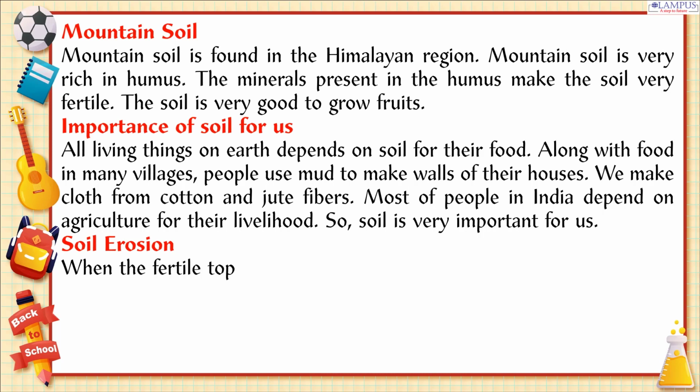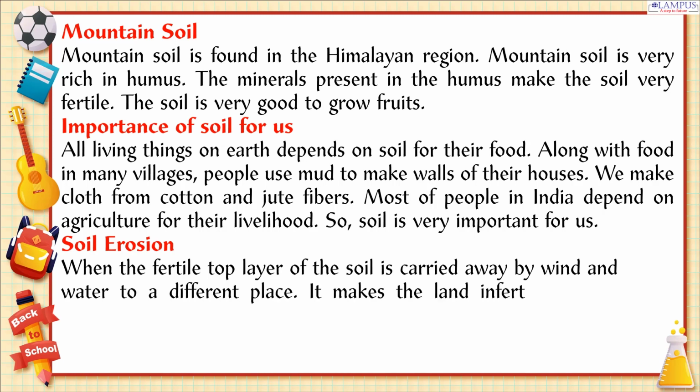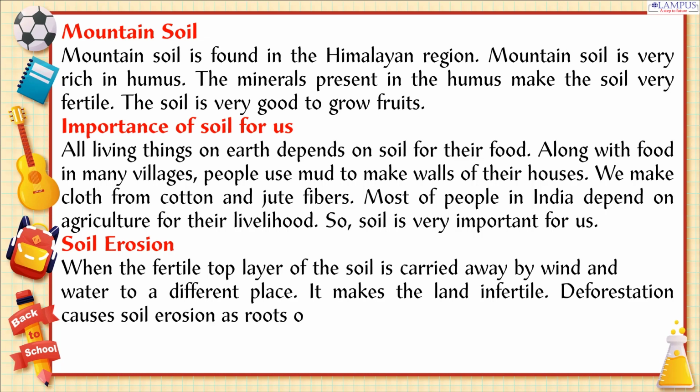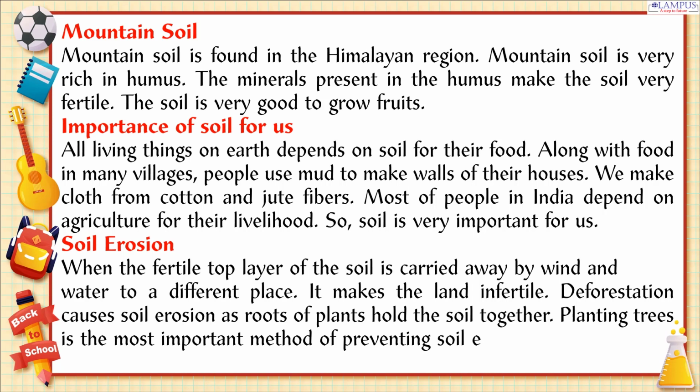Soil erosion. When the fertile top layer of the soil is carried away by wind and water to a different place, it makes the land infertile. Deforestation causes soil erosion as roots of plants hold the soil together. Planting trees is the most important method of preventing soil erosion.